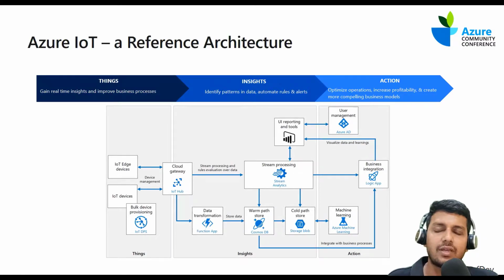Like I said, if you've been working on IoT use cases, this must be very familiar for you. Likewise, if you're trying to learn Azure IoT, you might have come across several of these flows and reference architectures. On a very high level, IoT solutions are basically about three things: connecting things, collecting a lot of data, and thereby collecting insights from that data. And then with the data, we can drive actions.